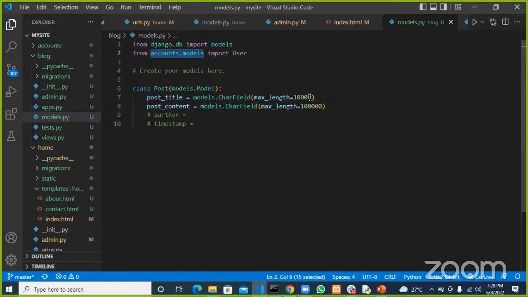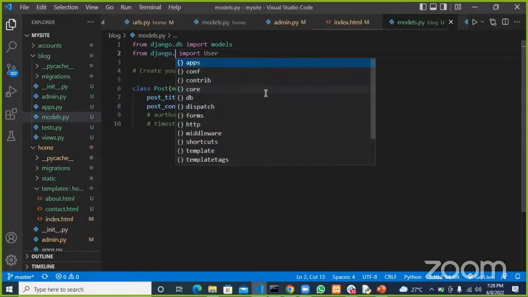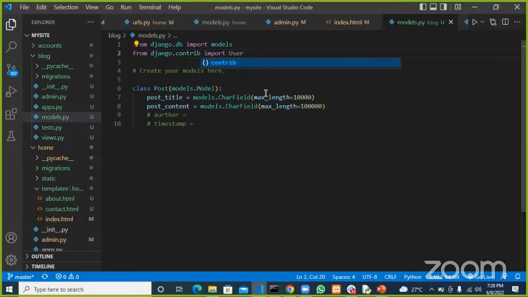Where this table can be found is in django.contrib.auth.models, and I know the import is long, but that's where that table is. What we should have done is from django.contrib.auth.models import the User table. Okay, so that's where that table is in this whole import.